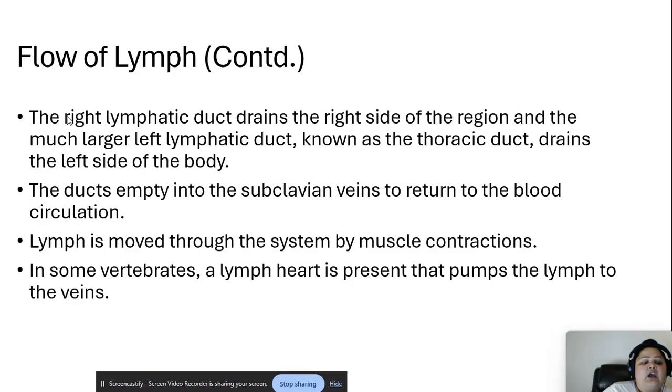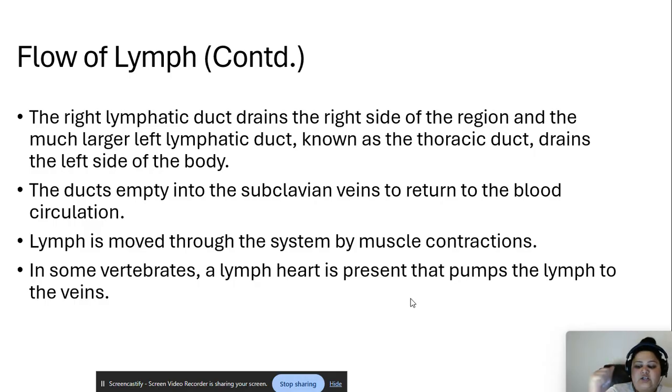Flow of lymph. The right lymphatic duct drains the right side of the body, and the much larger left lymphatic duct, the thoracic duct, drains the left side of the body. Ducts empty into the subclavian veins, returning lymph to the blood circulation. Lymph is moved through the system by muscle contraction.